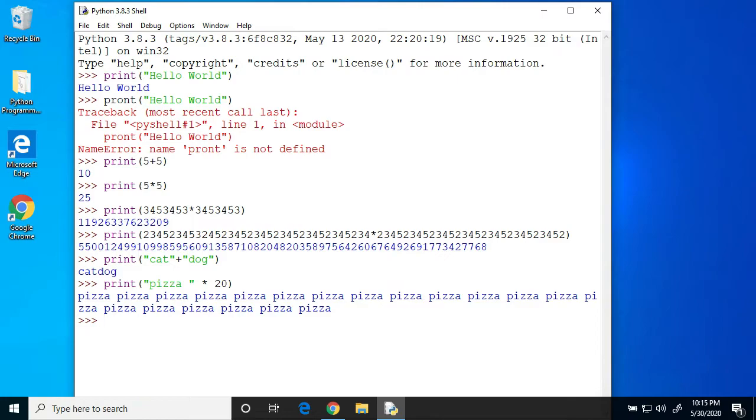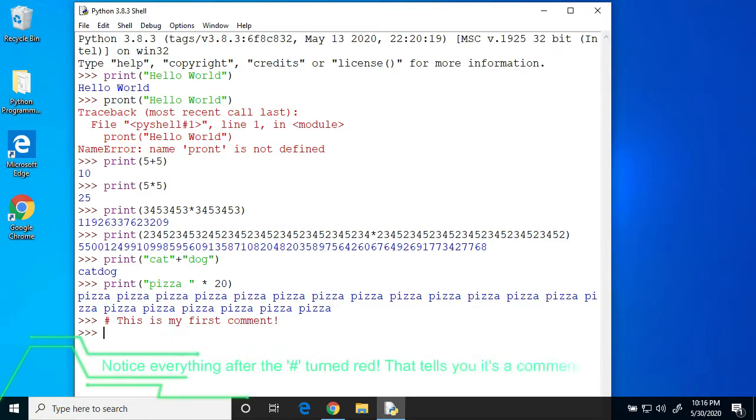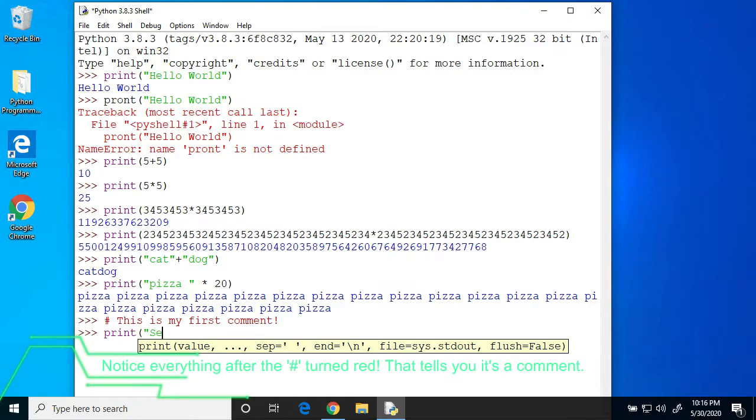In programming, it's often helpful to put comments in your code to describe what it does. When Python sees these comments, it ignores them. In Python, everything after the hashtag, dare I say it, #, is a comment. For example, let's try, this is my first comment. Look at that. Python completely ignored it. Let's try one more example. Print, see this?